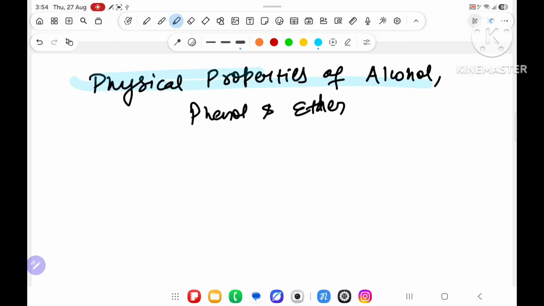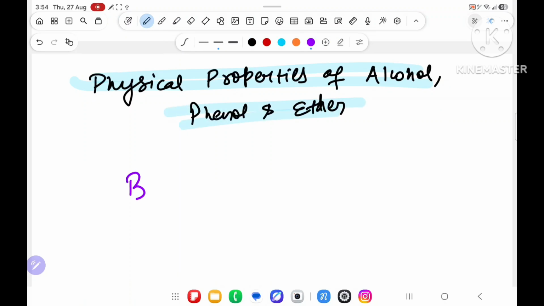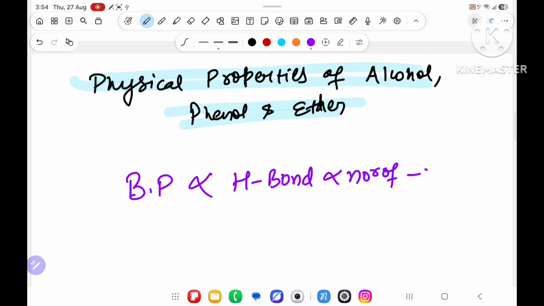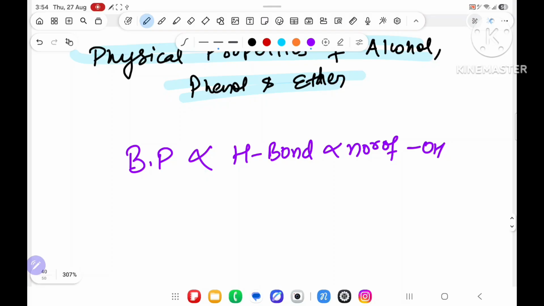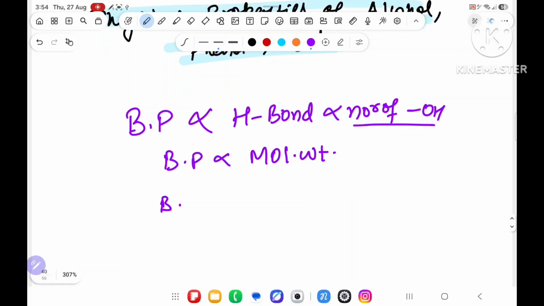In the physical properties of alcohol, phenol or ether, first of all we have to know about boiling point. You know that boiling point is directly proportional to hydrogen bond, and hydrogen bond is directly proportional to the number of OH, because alcohol and phenol contain OH, ether will not. So alcohol and phenol have more boiling point than ether. It means the more OH, the more the boiling point. Then boiling point is directly proportional to molecular weight. This also you have seen. And boiling point is inversely proportional to branching.